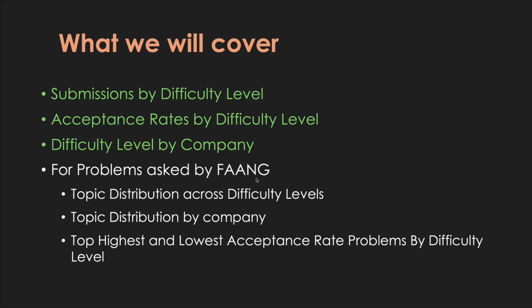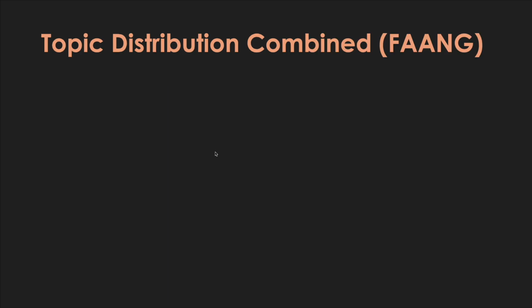So, okay, just to recap where we are in our agenda. We looked at submissions and acceptance rate by difficulty levels, and we looked at difficulty level by company, what type of questions they ask. So now let's pivot towards focusing on problems that FAANG companies ask. These are Apple, Facebook, Amazon, Google, Microsoft. So we look at these different things specifically for FAANG companies. Keep that in mind. So first, let's look at the topic distribution.